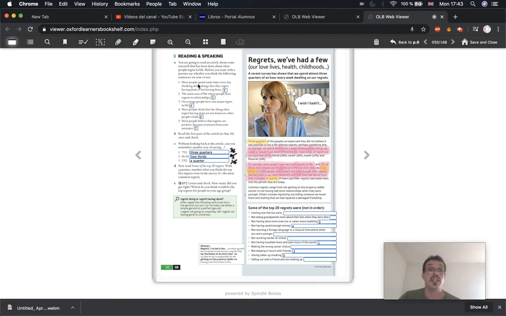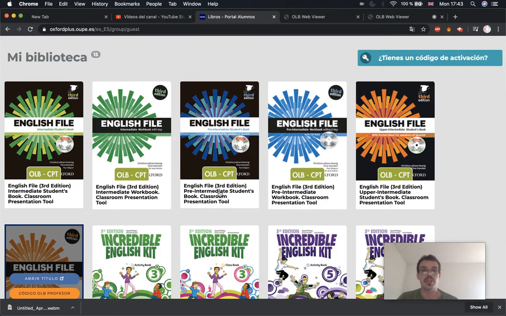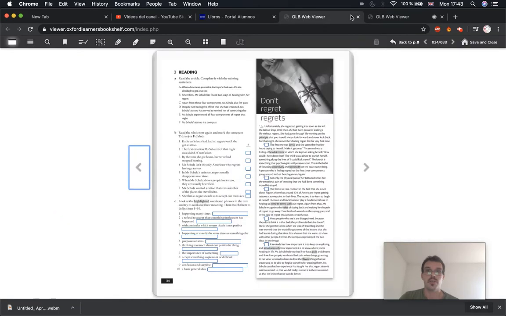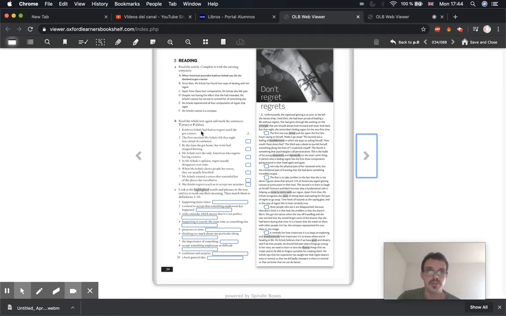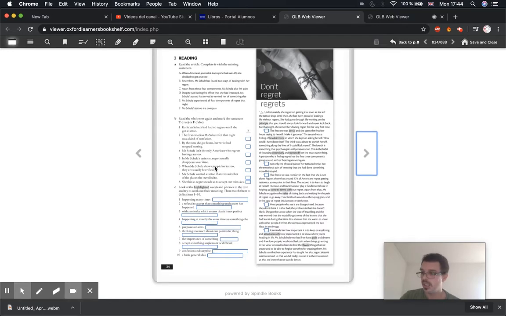To get a bit more practice with the reading, we can go to the workbook. And we've got another reading exercise to do. This one's a little bit more complicated. So I'll leave you to do this exercise in the workbook. It's page 34, and it's a reading text about regrets.